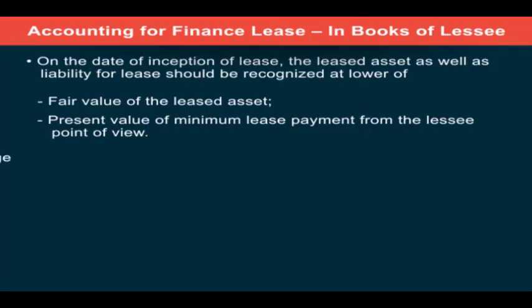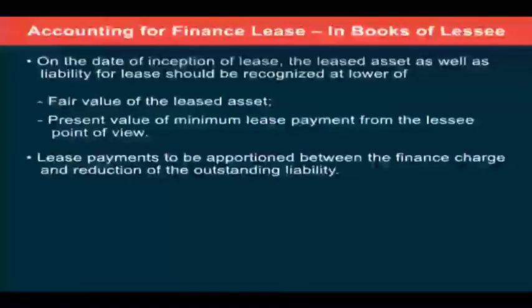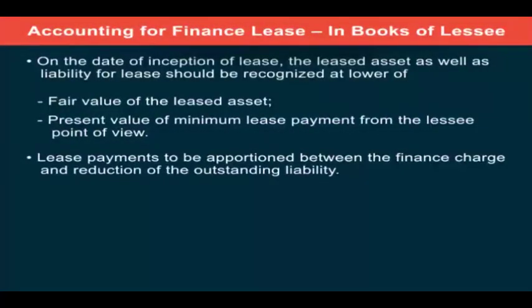Now, as far as lease payments are concerned, they have to be apportioned between the finance charge and reduction of the outstanding liability. Now as you can say, in general when the payment is made, some portion belongs to interest cost and some portion belongs to the principal repayment. Same rule or same fundamental applies to lease transaction also, that whatever lease payment will be made by lessee to the lessor, we have to segregate that between finance charge, that is interest, and the reduction of the outstanding liability, meaning the amount due to the lessor.